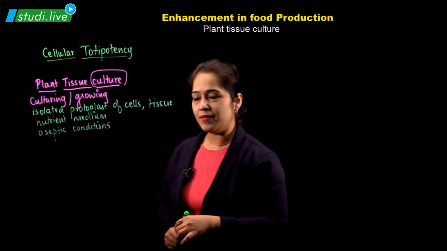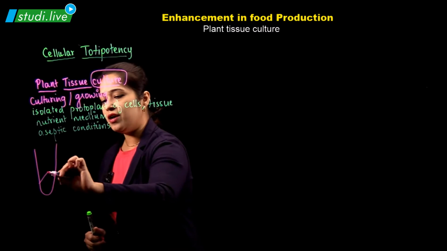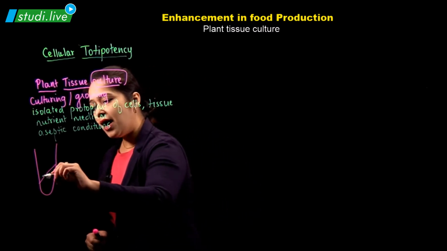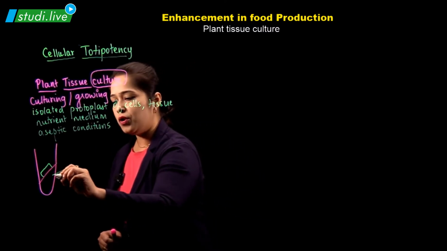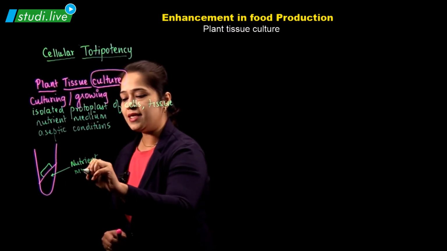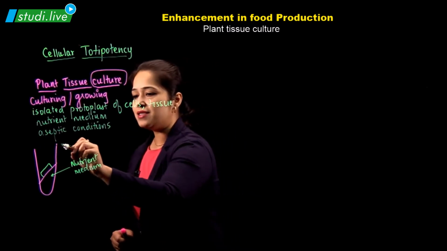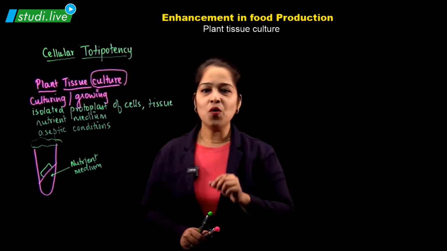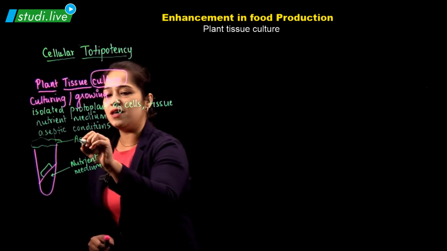Let us see what I said. I am saying that we have this tube. In this, we will be having a nutrient medium and we would be culturing or growing isolated protoplast of cells or tissues on a nutrient medium, under aseptic condition. When we say aseptic condition, we mean here that it is a sterile condition, which means it will be covered on the top by the cotton. So here we have sterile conditions.